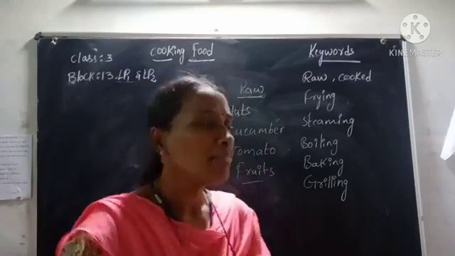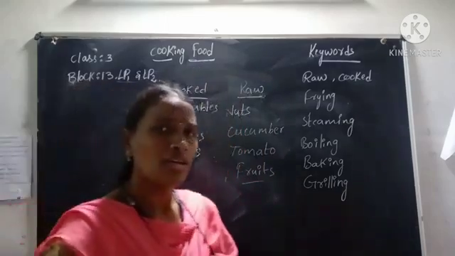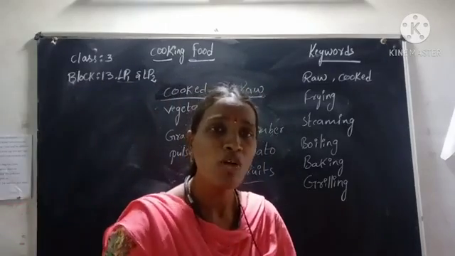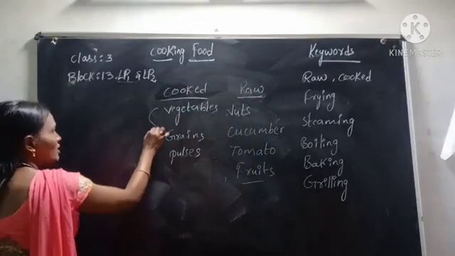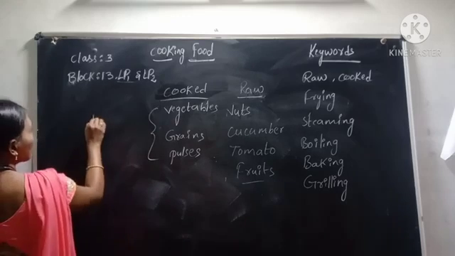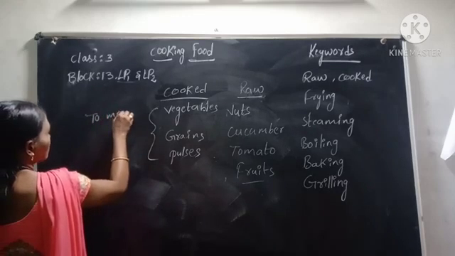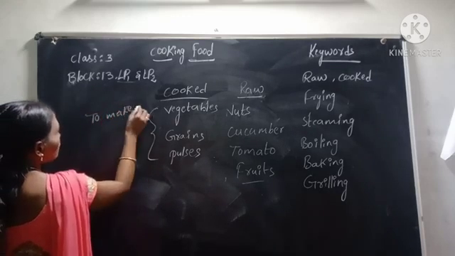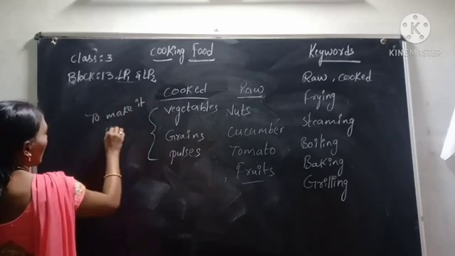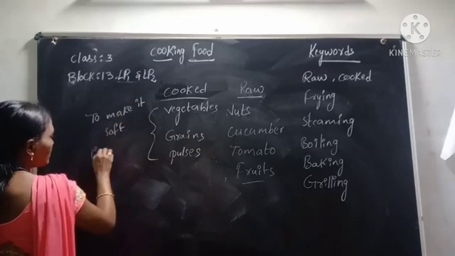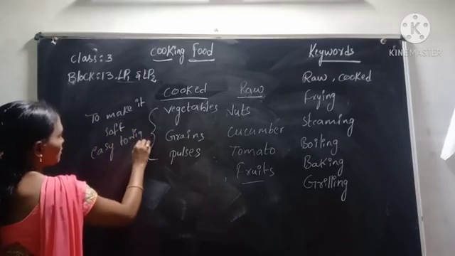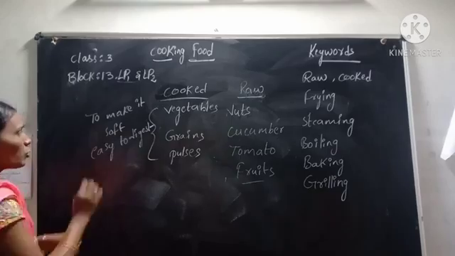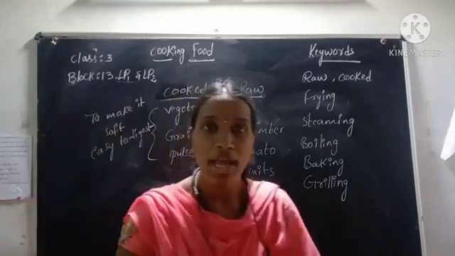Okay children, tell me why we have to cook this food. What is the reason? Yes, we have to cook these food items to make them soft. Cooking makes food soft and easy to digest.